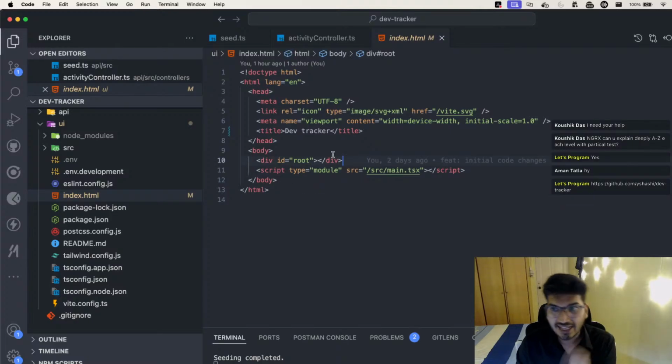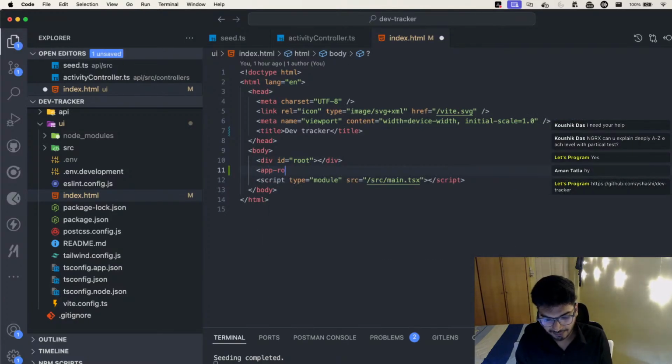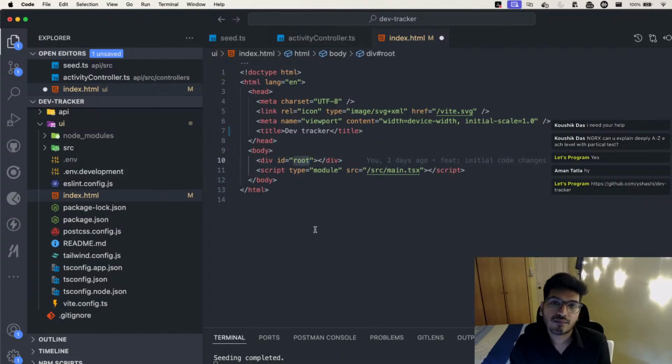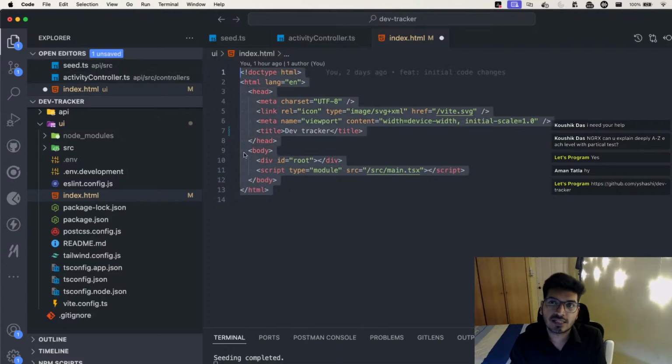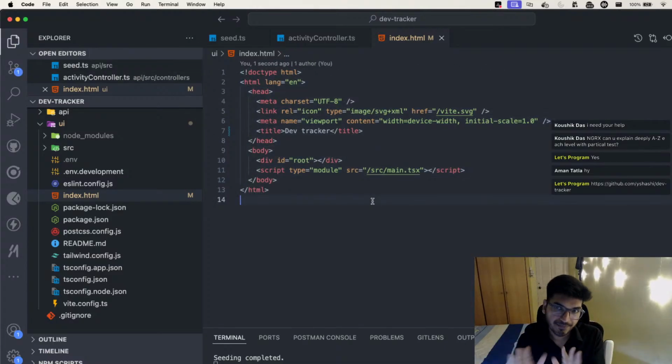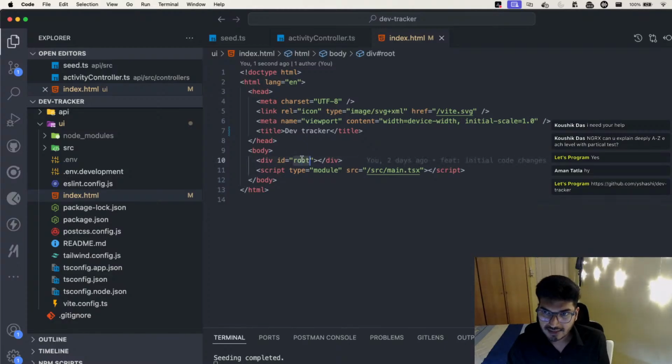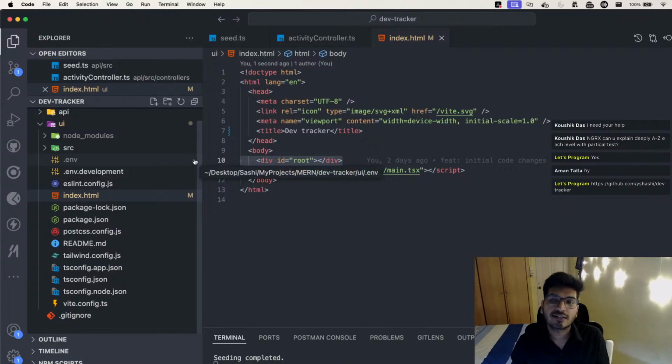So in Angular, if you remember, we have something like this, selector app-root. Yes or no? While in React, we have something like this: a div with an ID called root. If you ask me what renders first in a React application, I think it is the index.html file. This div is nothing but a container where all your content will render dynamically, because this is a single page application, and in a single page application we have a big box, and inside that box we render things dynamically.